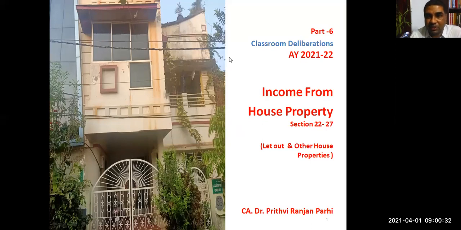This is our sixth session on income from house property, and many things we have covered. In the previous class, we understood that we can classify the house properties into six categories, and how to compute income under different heads we had discussed. We'll quickly recapitulate that part, then we'll move ahead.